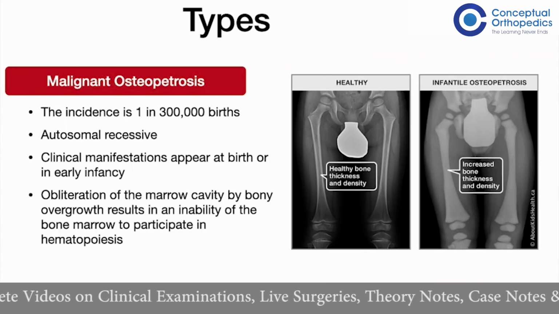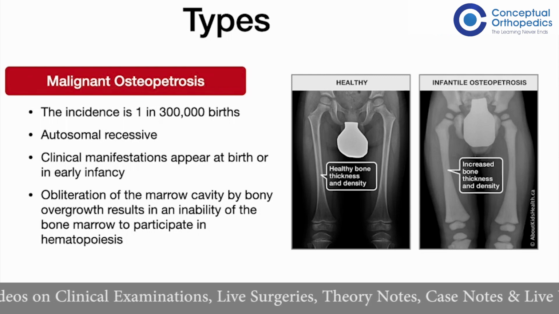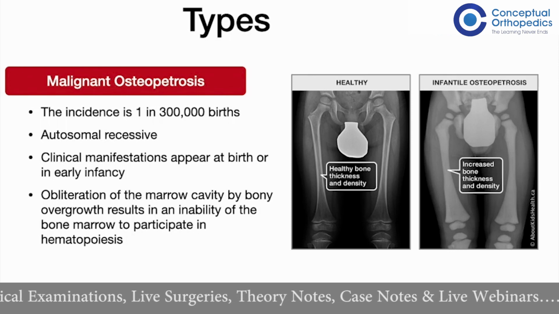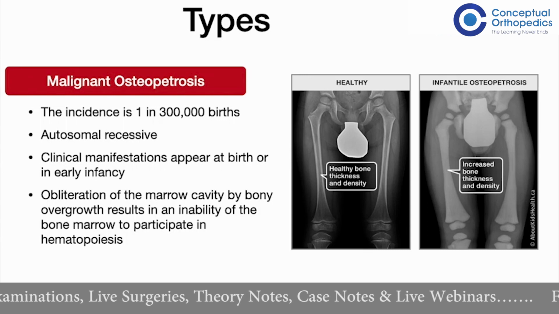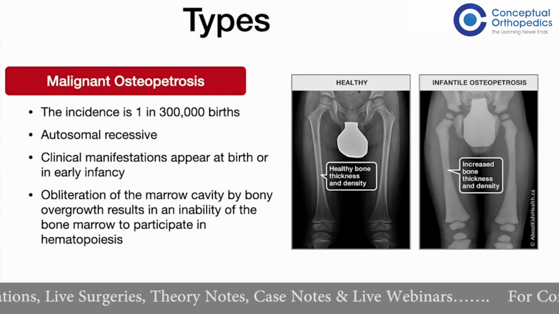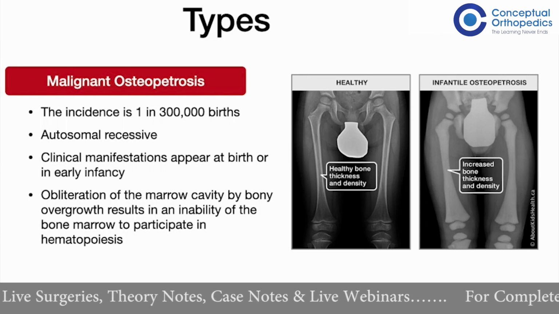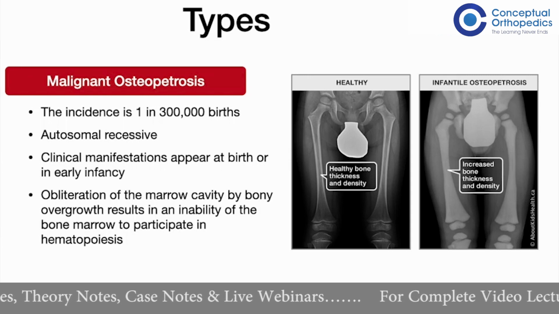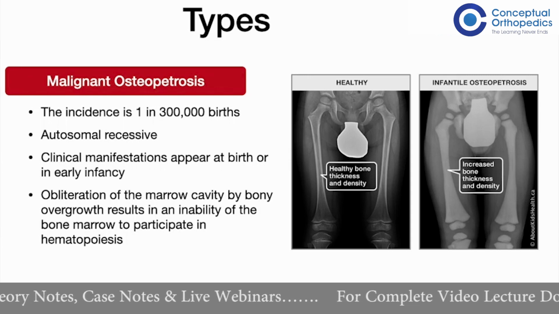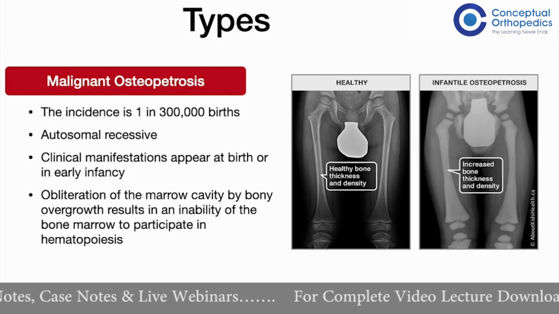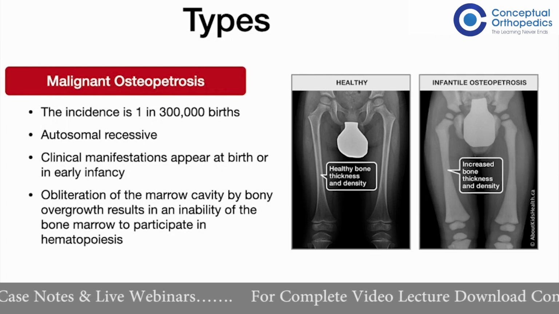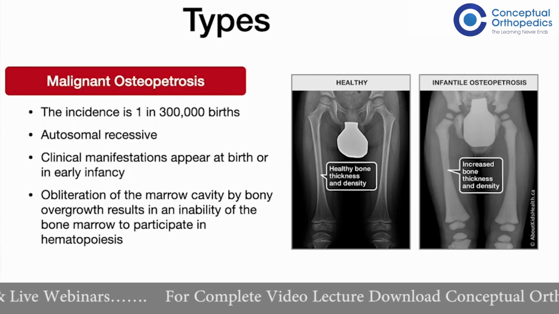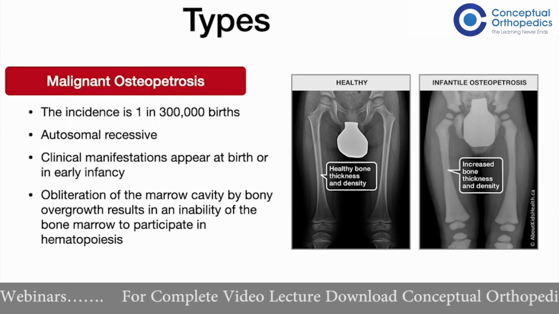There is obliteration of the marrow cavity by the bony overgrowth, and this results in an inability of the bone marrow to participate in hematopoiesis. So apart from the bony problem, these patients also have hematopoietic problems because there is no space within the bony marrow to produce the hematopoietic stem cells. Hence, pancytopenia develops, and the presenting symptoms are often abnormal bleeding, easy bruising, progressive anemia, and a failure to gain weight and a failure to thrive.